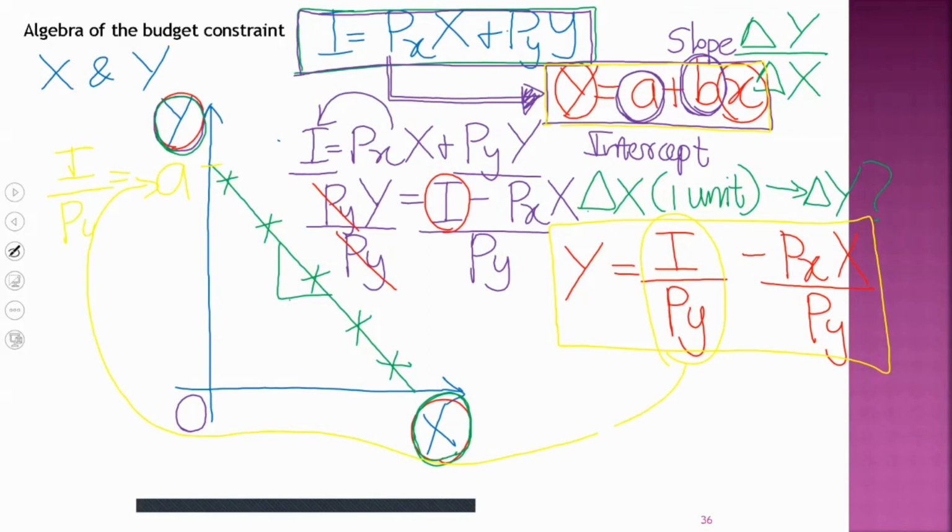Then what is b? B is the slope as we learned before. Minus px over py becomes the slope value of our new formula. So the intercept is I over py, the slope is minus px over py. This expression perfectly explains the algebraic features of the diagram we can draw for a budget constraint.